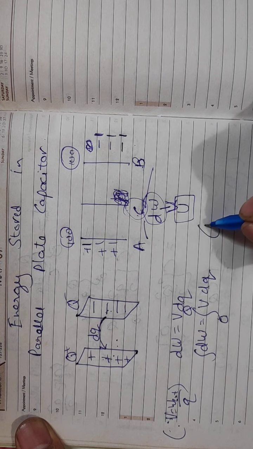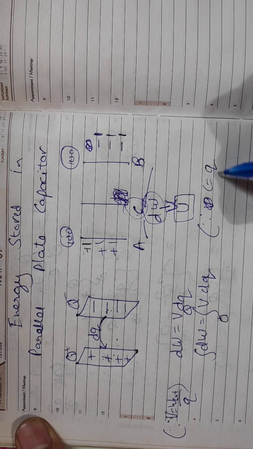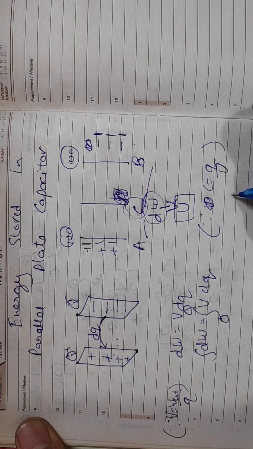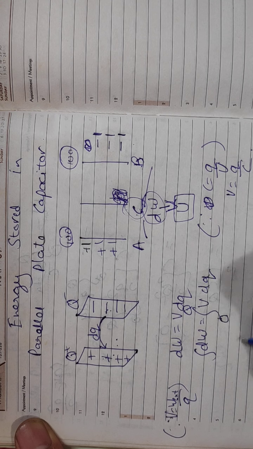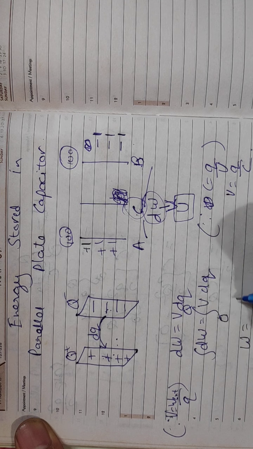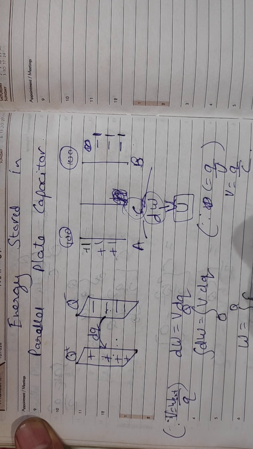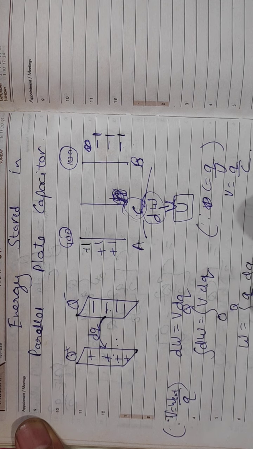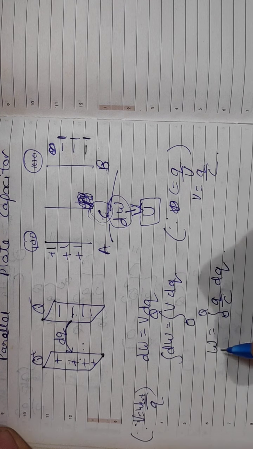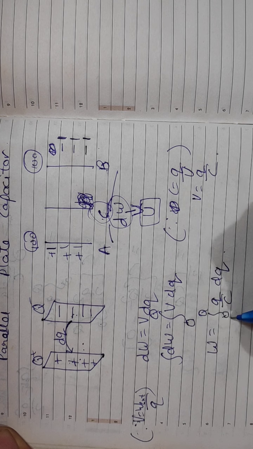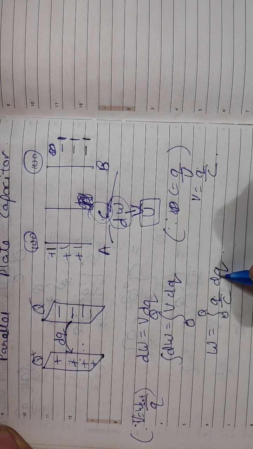Also, here V I can write in the form C is Q by V, so V is equal to Q by C. So the total work done will be equal to integration of 0 to Q, Q by C dq. I hope this is clear to you. W is the integration of dW, which is the integration of 0 to Q, and instead of V we are putting Q by C, so Q by C dq.